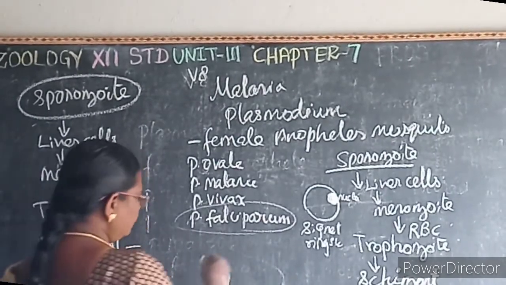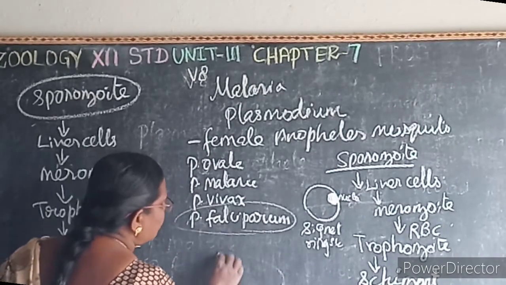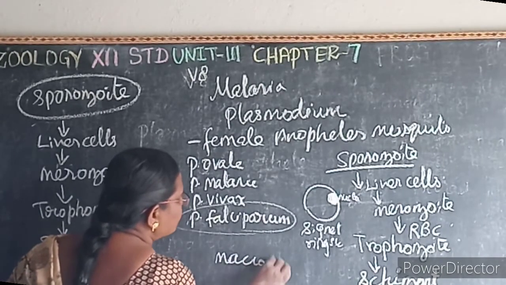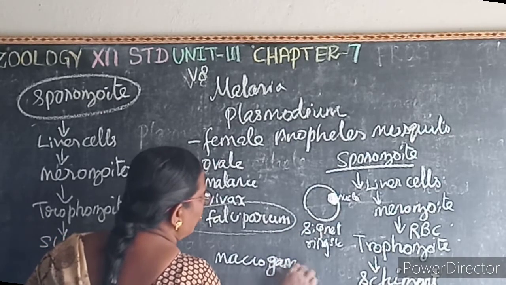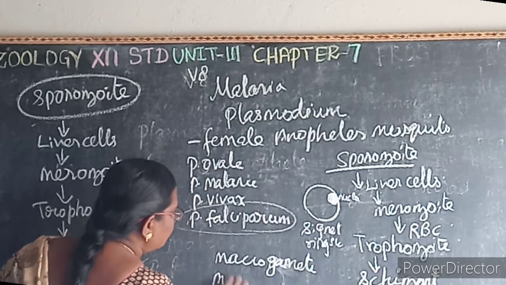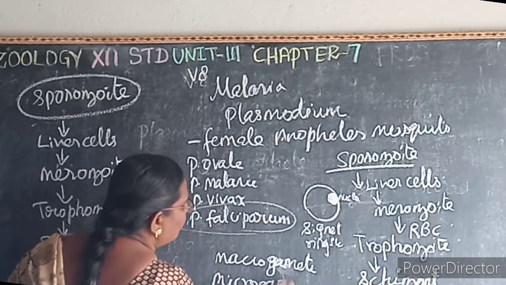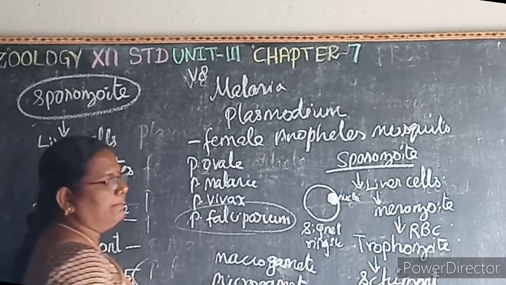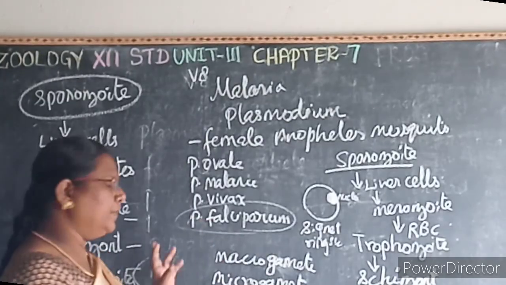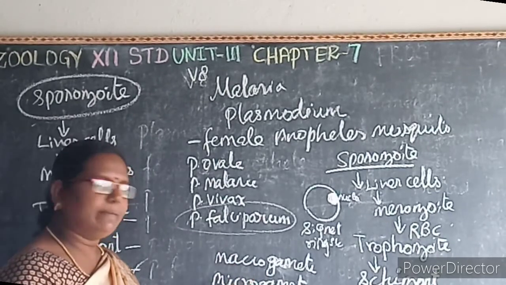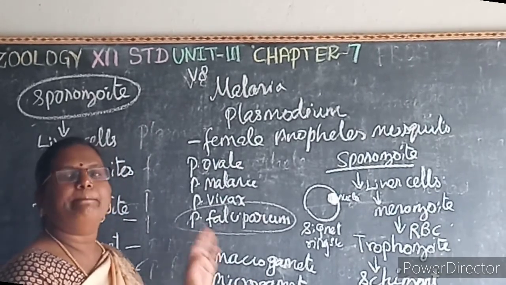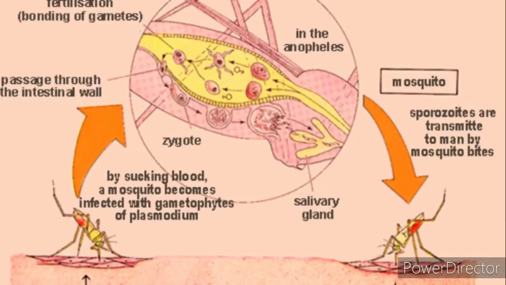And then the merozoite nucleus divides to form macrogametocytes and microgametocytes, developing as the female and male gametes. When the male and female gametes are ingested by the mosquito,